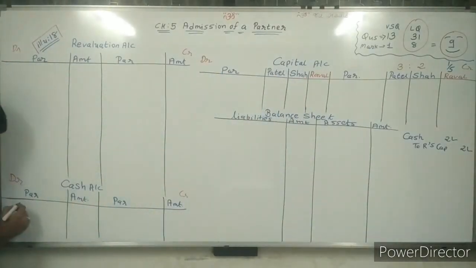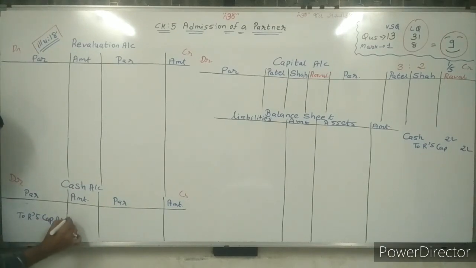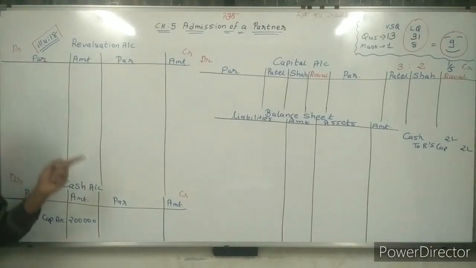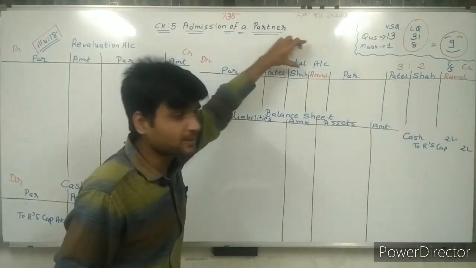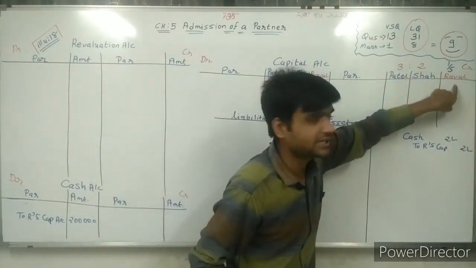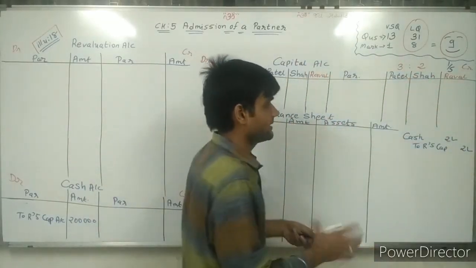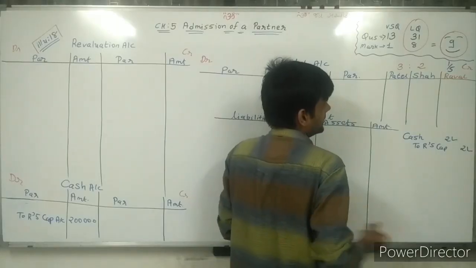So write here, to Raval's capital account. What is the amount? Sir, 2 lakh rupees. Simple. Same way, Raval's capital account credit. So sir, capital account of Raval, that is credited. So write on the credit side 2 lakh rupees.